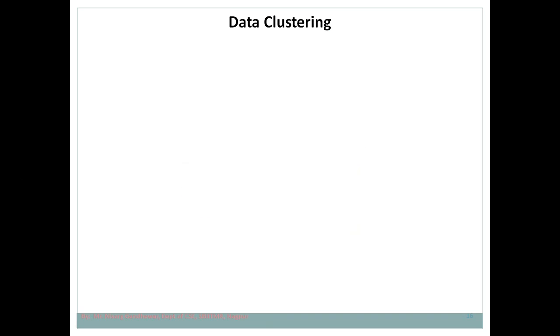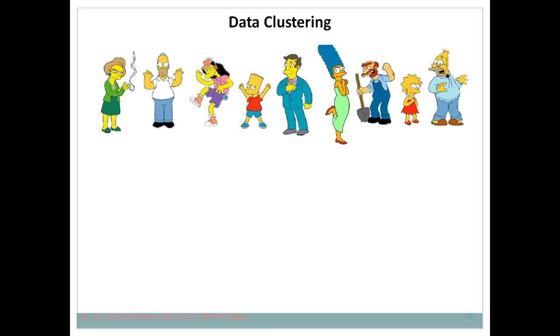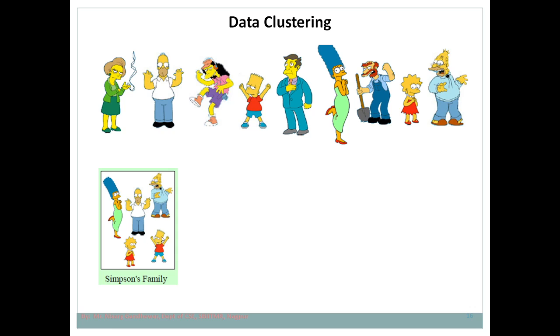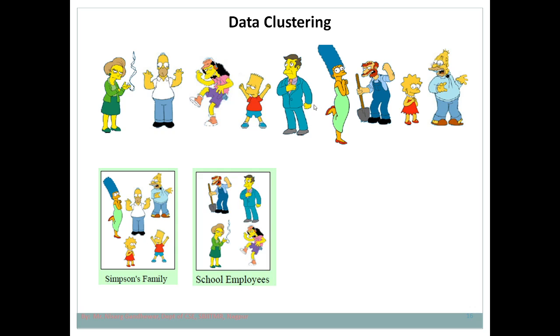Let's take a simple example. Suppose I have shown this picture to two different students. I showed them this picture and asked these two students to group all these people into different categories. Student 1 divided this group of people into two groups: one is the Simpsons family and the second one is school employees.